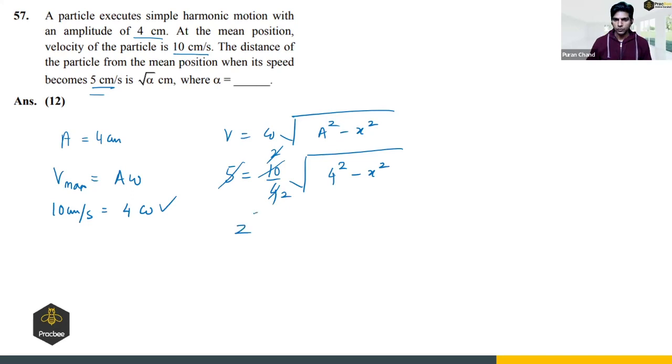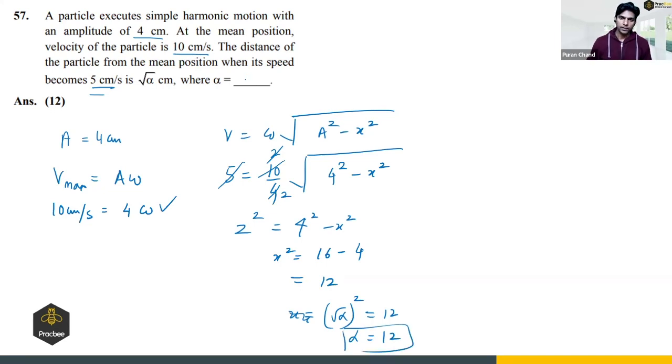So 2 square is 4 square minus x square. So x square will be 16 minus 4, that is 12. And we have been given that x is nothing but root of alpha. So root of alpha square is 12. So alpha will be 12. So 12 is the answer of this question.